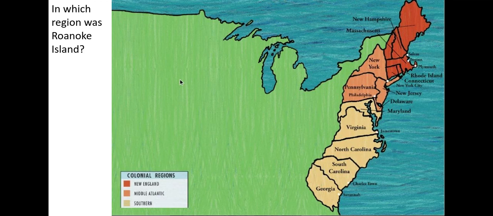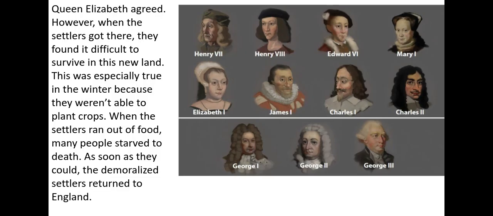In which region was Roanoke Island? We can see it right here on the map. So it was in the New England region. Queen Elizabeth agreed. However, when the settlers got there, they found it difficult to survive in this new land. This was especially true in the winter because they weren't able to plant crops. When the settlers ran out of food, many people starved to death. As soon as they could, the demoralized settlers returned to England.